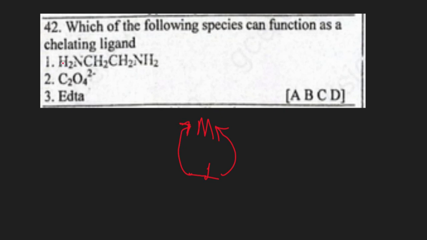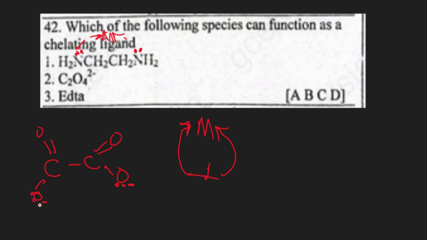So we look at 1. It is ethylene diamine. It has lone pairs on the nitrogen atom. These lone pairs can be donated to form a ring with a metal atom. So 1 is correct. We look at 2, the oxalate ion. Opening the structure, we have something of this magnitude, where we have negative charges, showing that there are lone pairs of electrons on this oxygen.